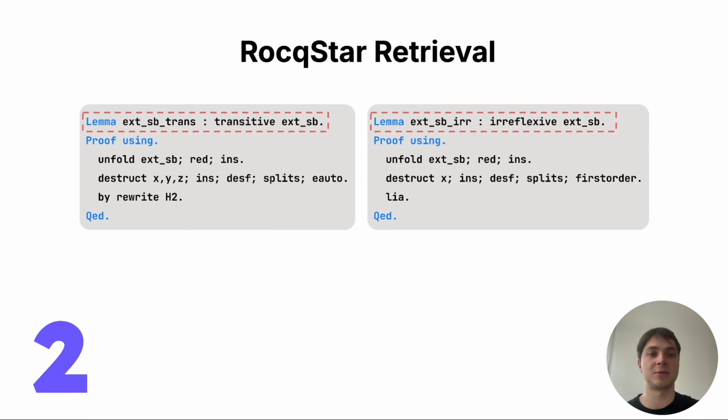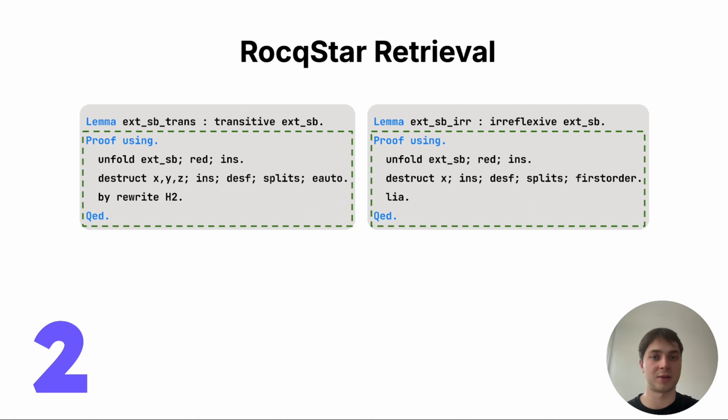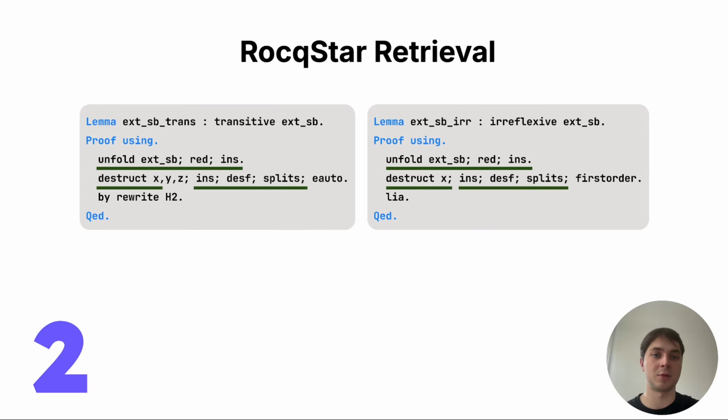Let's consider an example of those two theorems. If we assess their similarity only based on their statements, we will deduce that these theorems are not really relevant to each other. From the other side, if we take a look at their proofs, they are similar both semantically and syntactically. Using our dataset of Rocq theorems, additionally post-processed using BigRocq, we train an embedder that, given two statements, estimates how similar their proofs are. The retrieval serves as a core component in our pipeline.